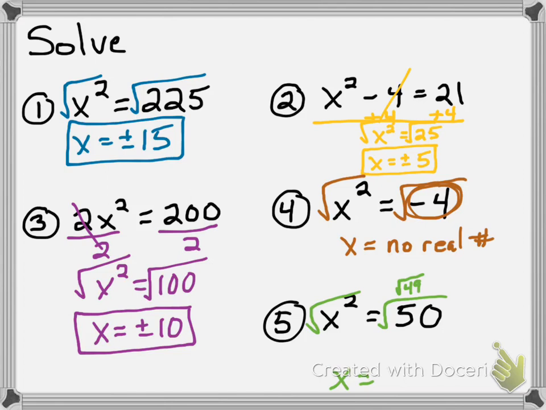The square root of 49 would be a little less. The square root of 64 would be a little more. So that means that I'm looking between 7 and 8. And 50 is a lot closer to 49 than it is 64. So I'm going to estimate this at 7.1. So this is my solution to number 5.